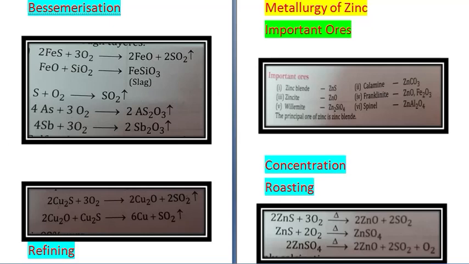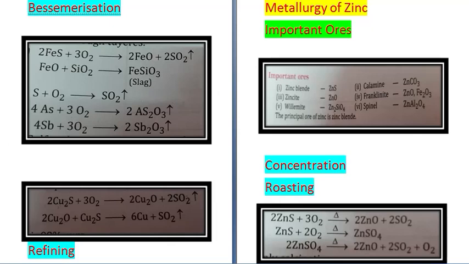Once again I am repeating: copper pyrite is crushed and sieved, then concentrated by the froth flotation method. In froth flotation you take powdered ore, water, pine oil and air, and the sulfide ore comes in the froth. After that, roasting is done in a reverberatory furnace in presence of air. In this, sulfur reacts with oxygen: S plus O2 gives SO2, and 4As plus 3O2 gives 2As2O3.